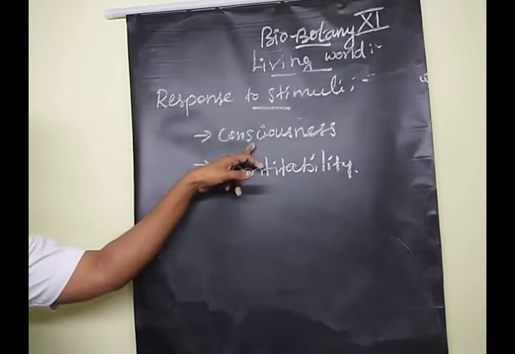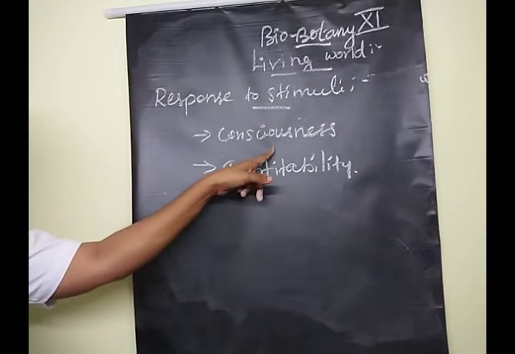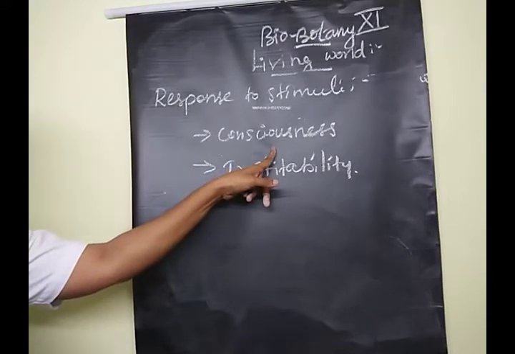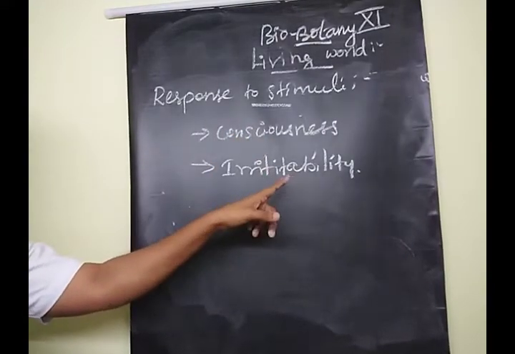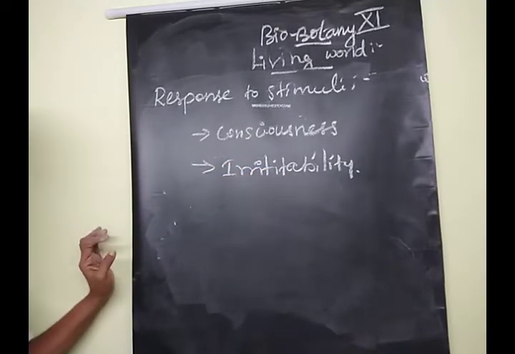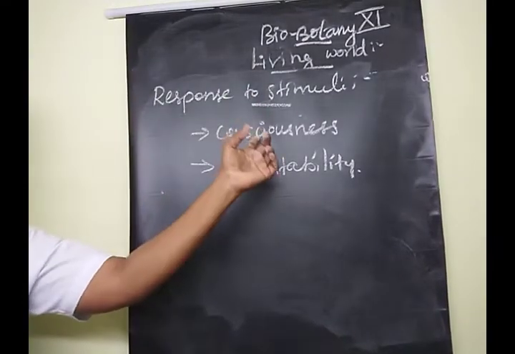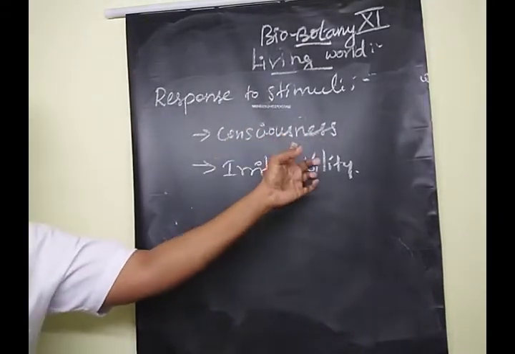Consciousness means animals sense their surroundings by sense organs. So that is called consciousness.